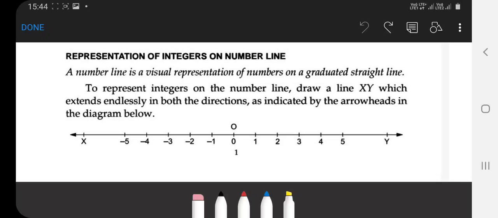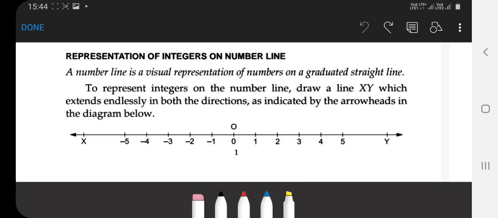On the left side, the side of x, we represent the negative numbers like minus 1, minus 2, minus 3, minus 4, minus 5 and so on till infinity. And on the right side, the side of y, we represent plus 1, plus 2, plus 3, plus 4, plus 5, or we can just write 1, 2, 3, 4, 5.